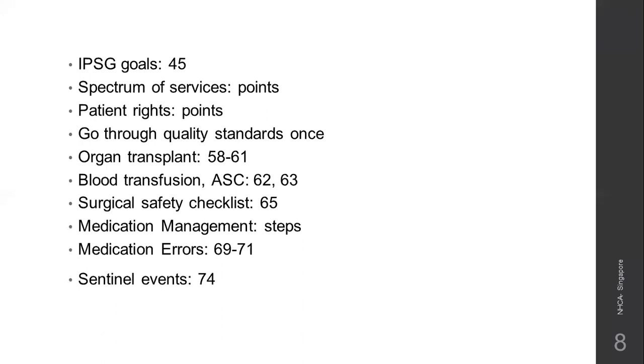Patient rights, the 11 points that are mentioned. Only that is important. Consent, the difference between general consent and informed consent, okay? Go through all the quality standards just once, okay, from page number 54 onwards. From 54 to 57, all the quality standards for pain management, end of life care.